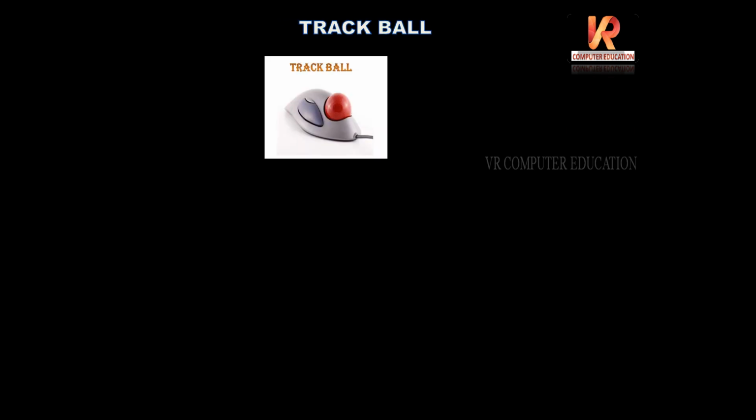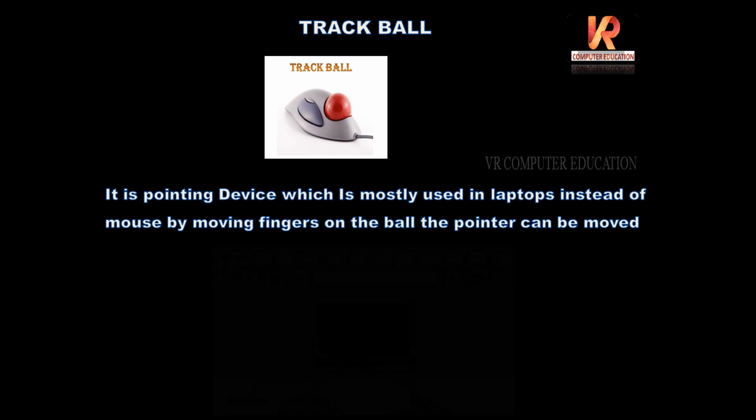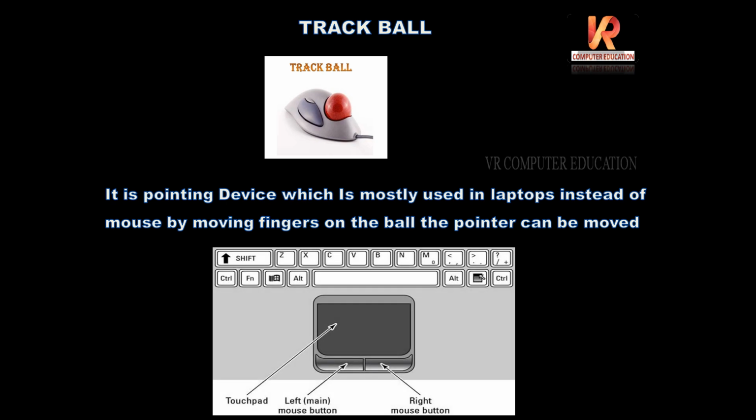Next, trackball. So trackball, you can see it is a pointing device which is mostly used in laptops instead of mouse. By moving fingers on the ball, the pointer can be moved. See, for laptops, under the laptop, this pointing device is arranged. When our finger moves, so cursor will move on the screen.